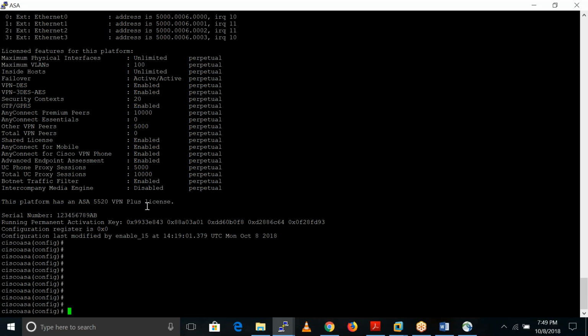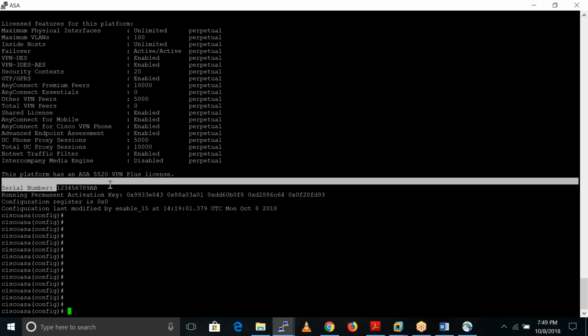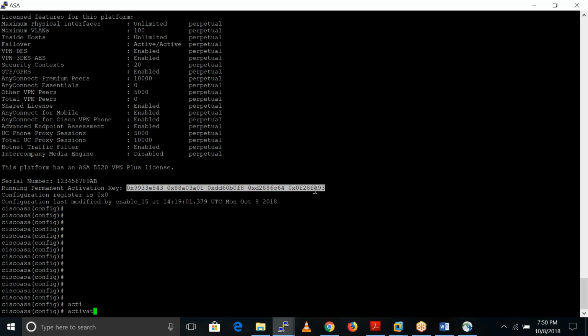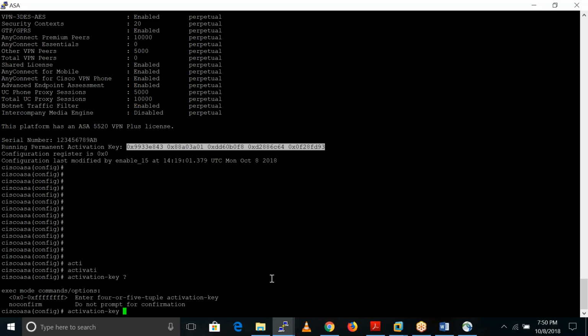Okay. This is the serial number of that particular device. This is the activation key, that is the actual key, or you can say this is the license key. So if you need some other license, at that time you need to run this command, activation key, and after that you need to type a key. Like you get this kind of key, so you type it this way and run that command.